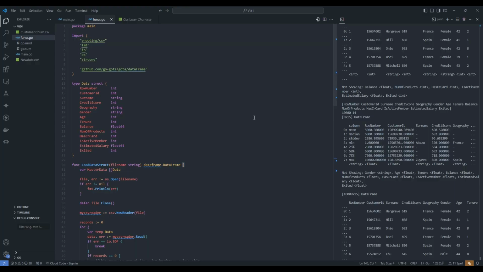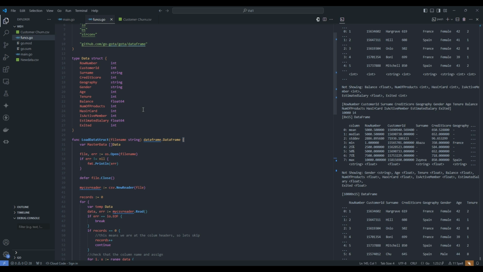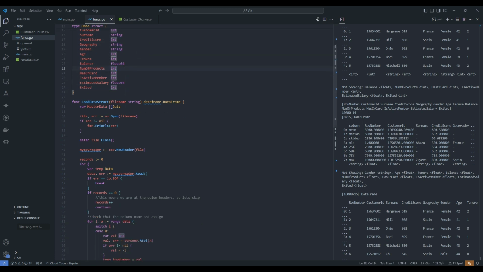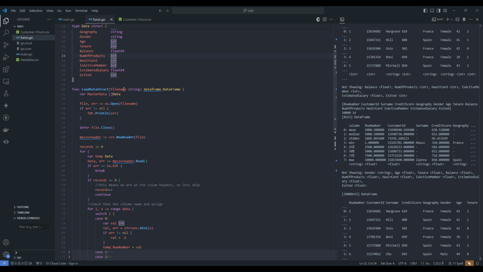Now, because of the size of the actual data file itself, or rather the code supporting the data file, I decided to make this second recording so that we can explore the code together. So when you're utilizing a struct to actually load a data frame, one thing that you need to keep in mind is that we are defining upfront what our column names are, what their types are, and essentially we go through and create this custom data type within Golang. Here I'm making this function called load data struct, which takes in a file name, which is the path or the file path to the actual CSV file here, and I am returning a dataframe.dataframe object with this function.